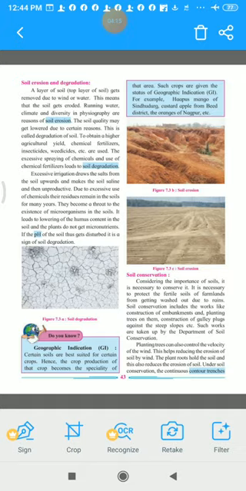Okay, let us see now soil conservation. What do you mean by conservation? Conservation means protection, protecting something because it is very useful. So how is soil conserved, how is soil protected, so that the land will not lose its fertility? Because if the land is losing its soil, then the fertility of the land becomes less. Yes or no? So there is a need to conserve soil.